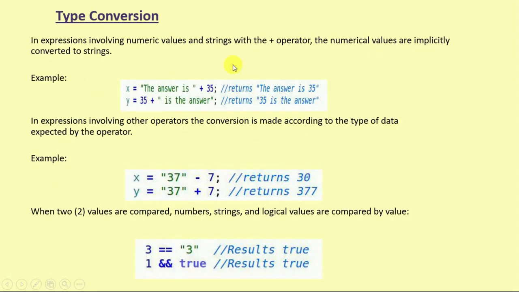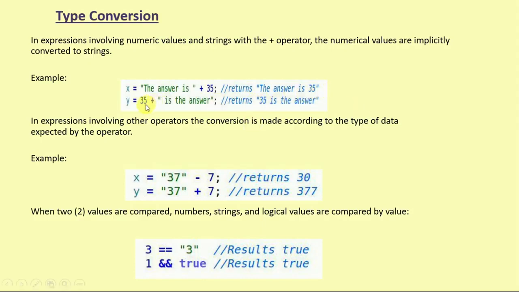So next, our new topic is type conversion. It is a must and most required to understand type conversion in JavaScript. In expressions involving numeric values with strings, the operator and numerical value are implicitly converted to strings. So here x is equal to, inside quotes, the answer is plus 35, it will return the answer is 35.